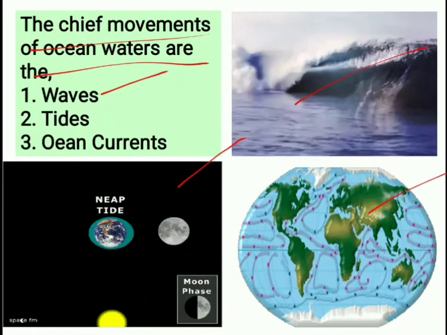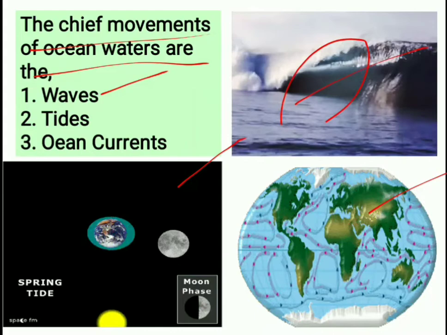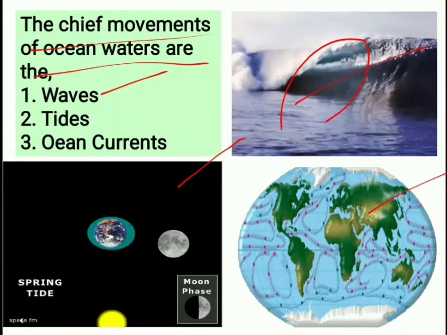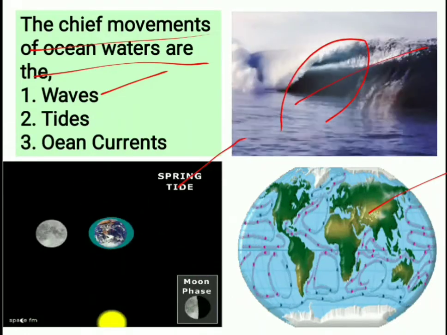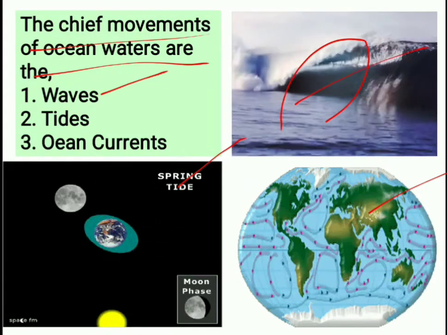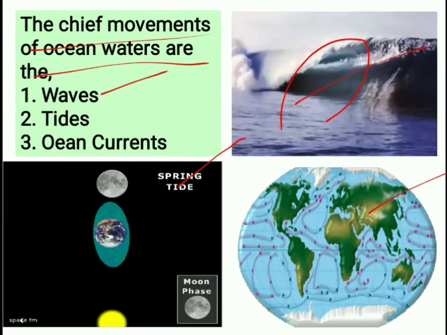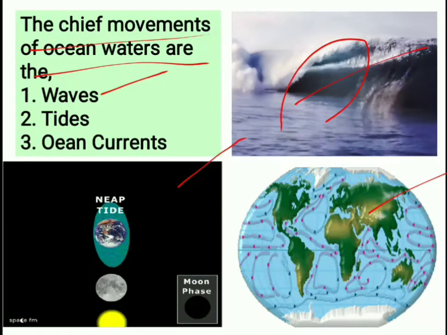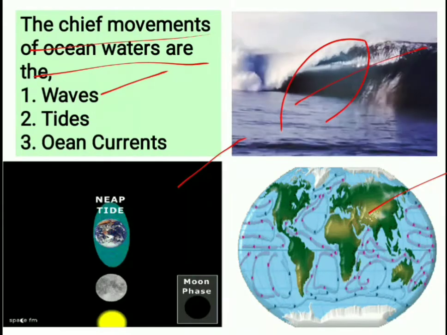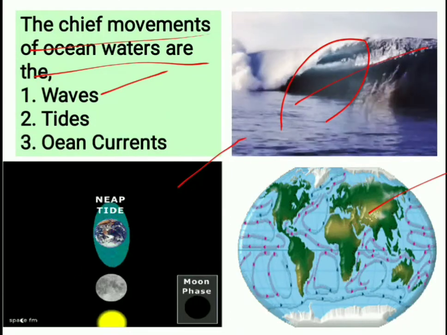On the surface of the earth we have water movement. Water rises and falls down, and this movement is called waves. The second one is tides. During the new moon day and the full moon day, the gravitational pull exerted by the sun and the moon causes the ocean circulation to become very fast in the high tide as well as in the low tide. These are the neap tides and the spring tides we can observe in the ocean movement.